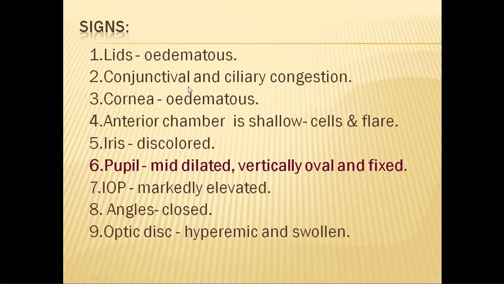Because of ischemia, whenever there is ischemia, say in a heart attack also, there will be severe pain. Pain is an indication of ischemia. So the pain is because of ischemia, and red eye is because of venous congestion. The entire conjunctival and ciliary veins are congested, tortuous and dilated, because of which the eye looks blood red.